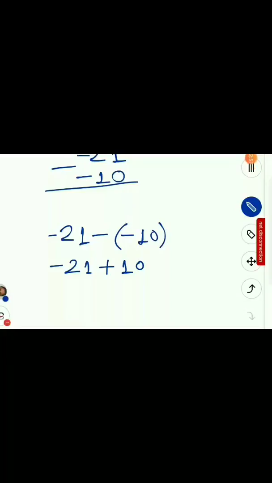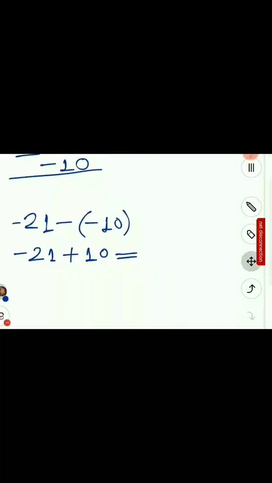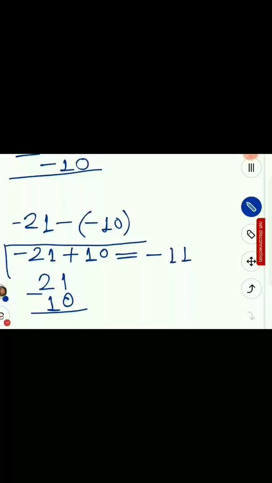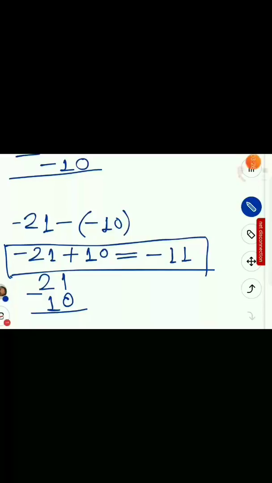So again, two different signs. Which number is greater? 21. So by magnitude, the sign of the answer will be negative. And the operation that we have to perform is subtraction. So subtract the smaller from the bigger. 21 minus 10, which is 1 minus 0 is 1, 2 minus 1 is 1. 21 minus 10 is 11. So the answer is minus 21 plus 10 equal to minus 11.